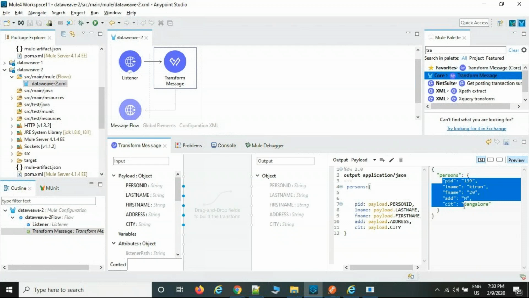So these kinds of scenarios are also usually encountered. The source system is not sending any root element, but my target system is expecting the root element. We need to append it and share it to the target system. Any doubt here? Now we can see that all the target system keys are updated to small letters, because I told you that the colon left side part goes to the target system, and the colon right side part comes from the source system. Source parameters we cannot modify. We do not have any rights to modify. Whatever data they are sending, we simply consume.